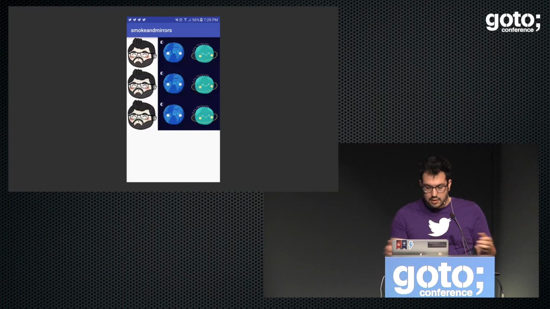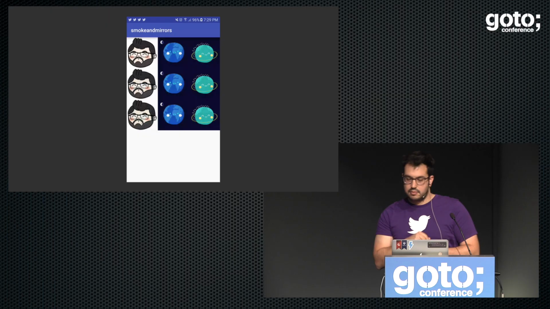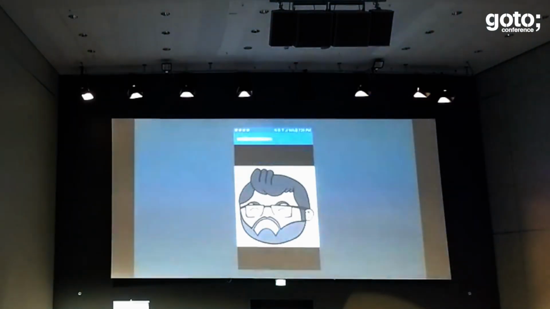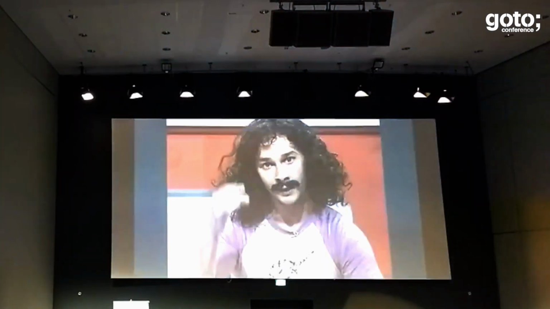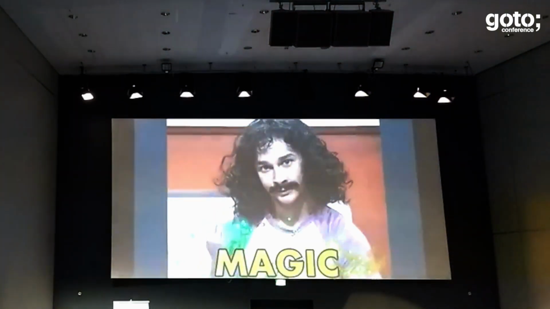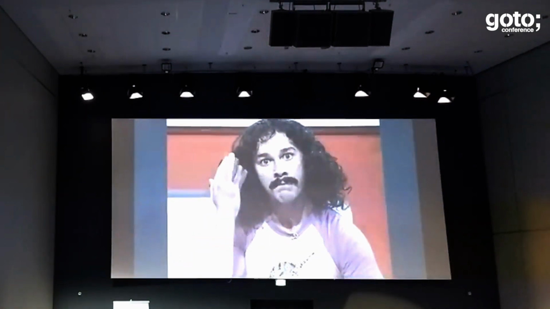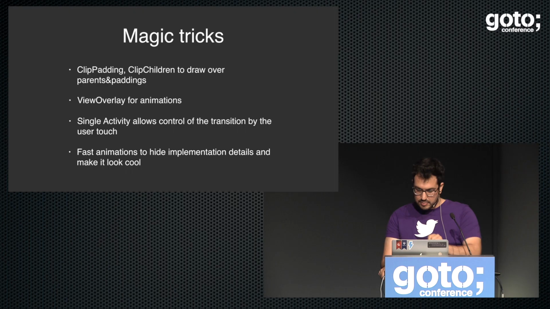And that's it. That's how easy you can allow the user to interact on the transition without using the shared element transition, just by creating layers on top of it and using just one activity. And then you get this: zoom in, zoom out, click listener, full screen. I mean, not bad for 20 or 30 minutes of talk. Again, magic, guys. This is all magic. That's what we do. We do UI development. We do magic. Magician is your new job role from now on.